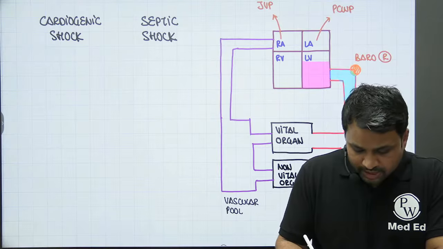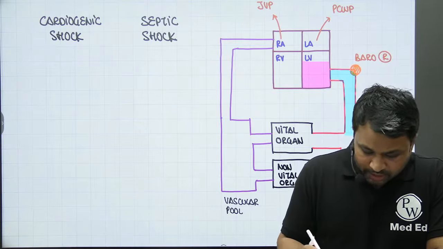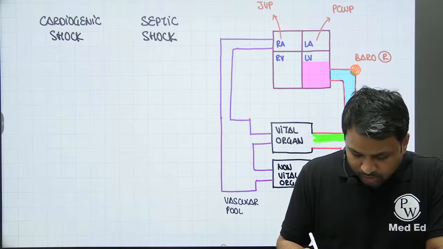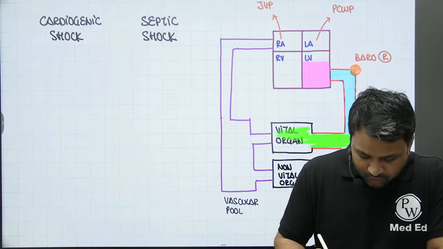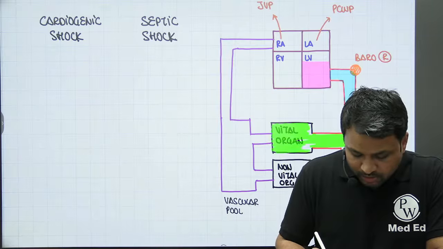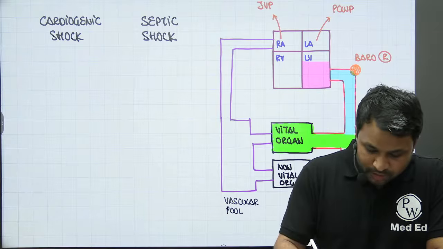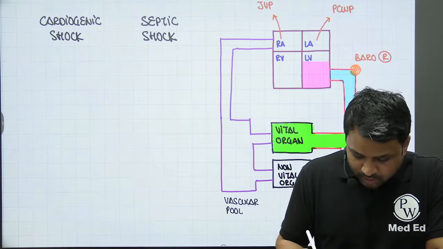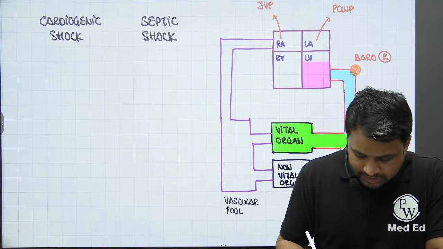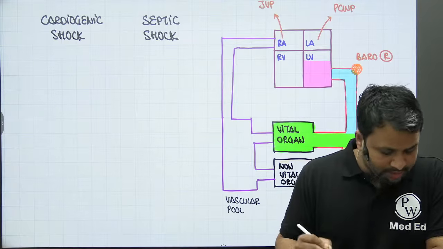I can say the aorta is circulating. Now, as it comes to the junction, it has to divide into two components. One is going into the vital organs. You will have more blood going into the vital organs. Obviously, the requirement is more, but more importantly, the blood is going more into the vital organs because of bigger calibered blood vessels. Whereas the blood going into the non-vital organs is less because of lower calibered vessels, or I can say there is more resistance offered.